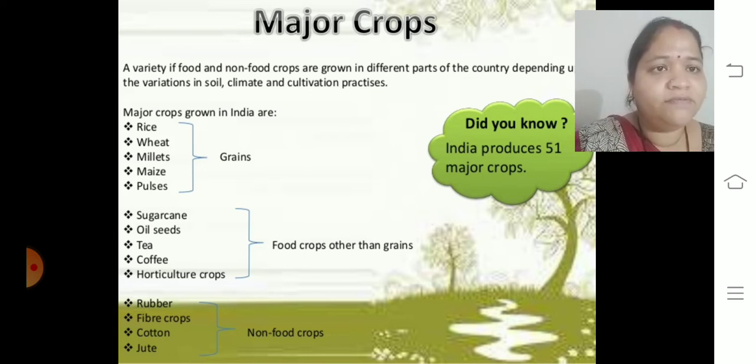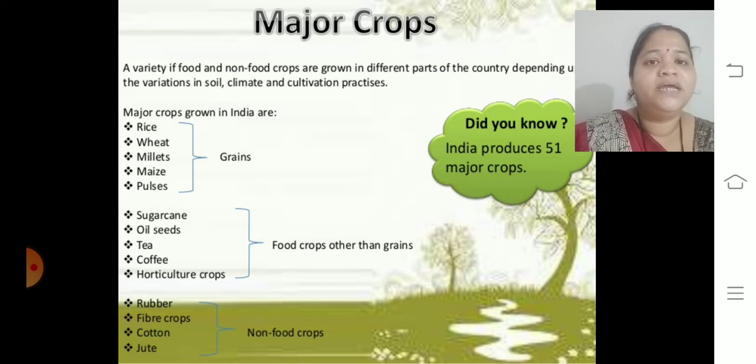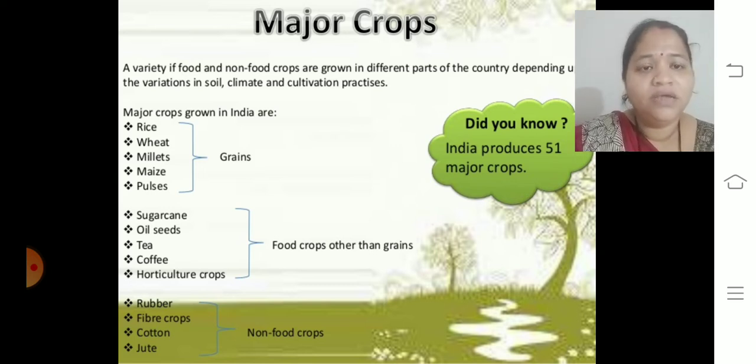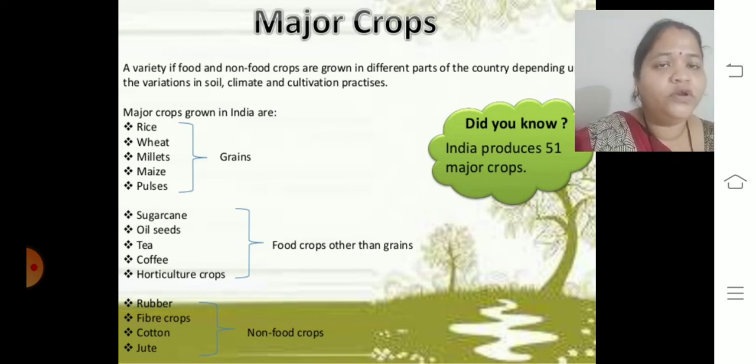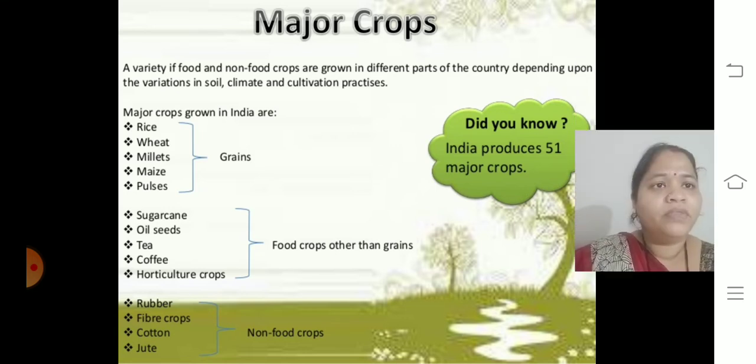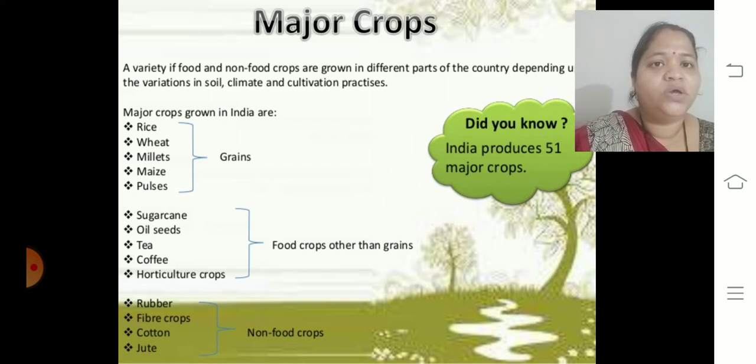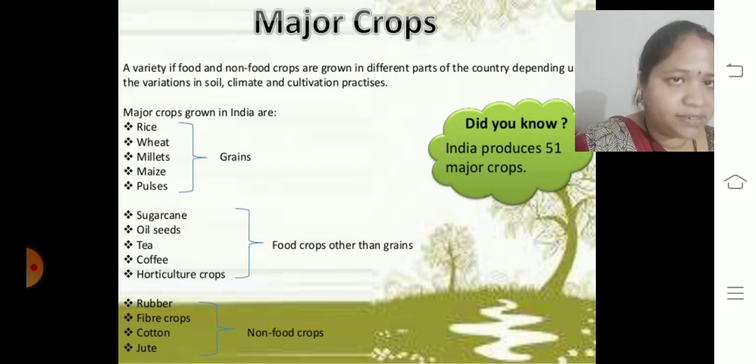First of all, did you know, children, India produces 51 major crops. But today we are going to talk about the major crops grown in India. We'll discuss in three divisions: grains, food crops other than grains, and non-food crops. A variety of food and non-food crops are grown in different parts of the country depending upon the variation in soil, climate and cultivation practices.